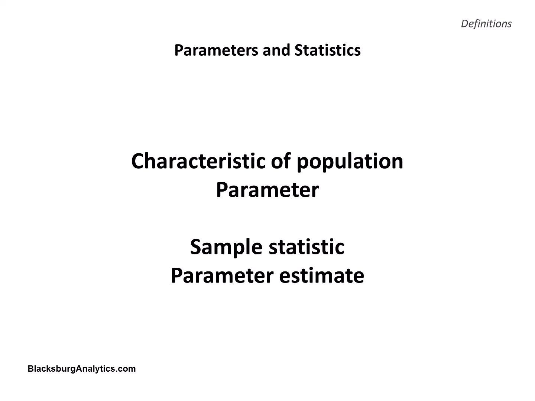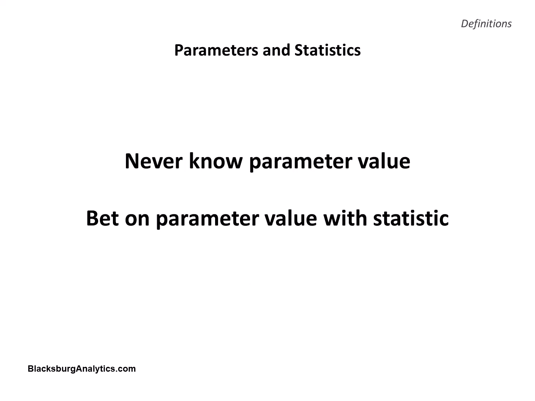Parameters and statistics go with populations and samples. The distinction is easy. A number representing a population is called a parameter. A number representing a sample is called a statistic. Statistics are estimates of parameters, like the sample mean is an estimate of the population mean. The important part is that we can never know the real values of any parameters. That's why we estimate parameter values using statistics.